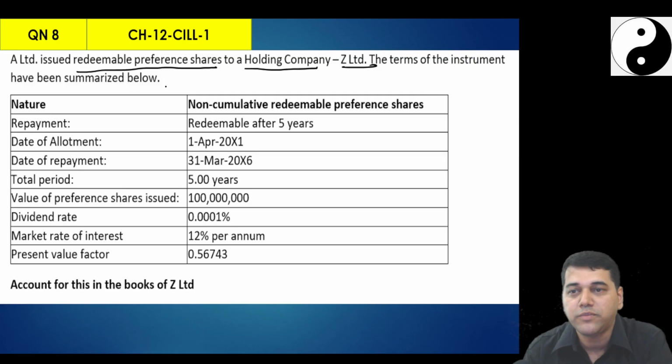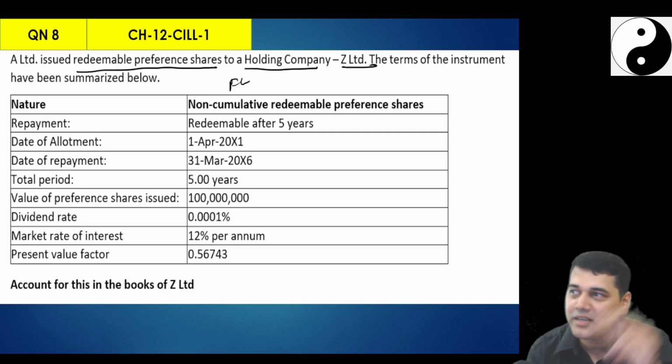Now, the terms of the instrument are as follows. It's a non-cumulative redeemable preference share. That means the dividend is non-cumulative, that is, it is not a financial liability. That means you need not pay the dividend. If you want, you can pay. If you don't pay, gone. That's why only a parent will give you this. Will a bank give you a non-cumulative loan? If you want, you pay the interest, otherwise don't pay.